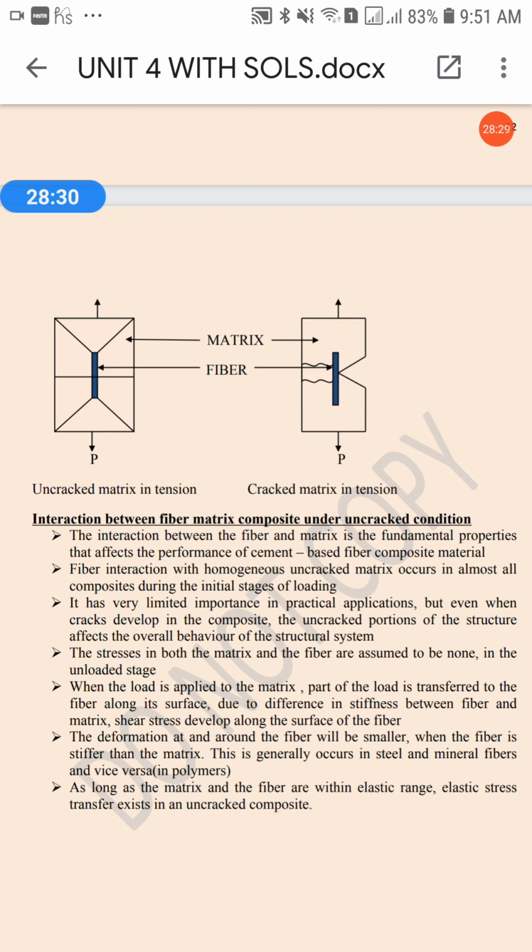Okay, so now in direct test, a pull out test is used for a single fiber or an array of parallel fibers to determine interfacial properties. In this test, the embedment length, provided for maximum pull out load without fracturing the fiber, is kept short to provide easy pull out. Pull out means this is the direct test.